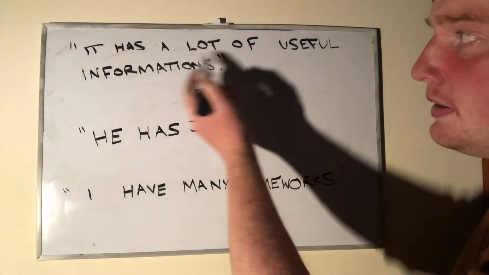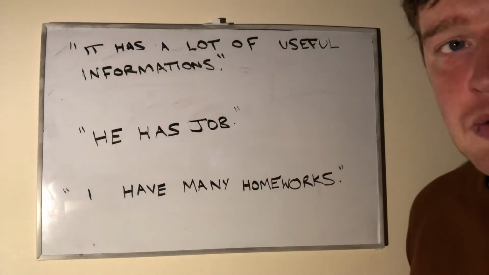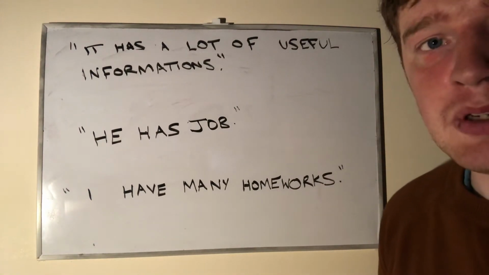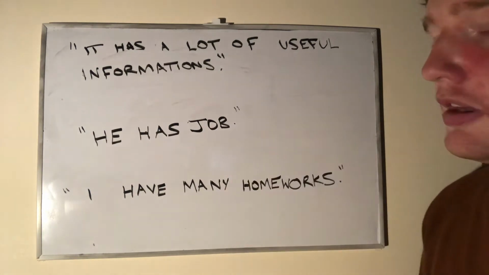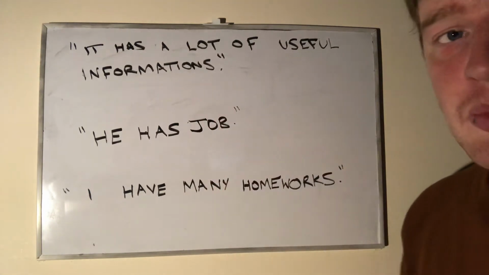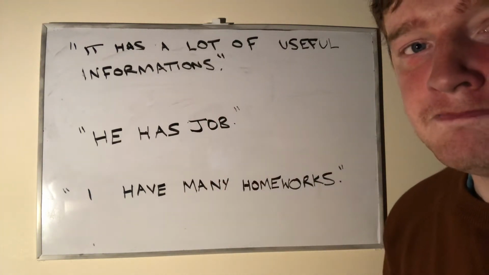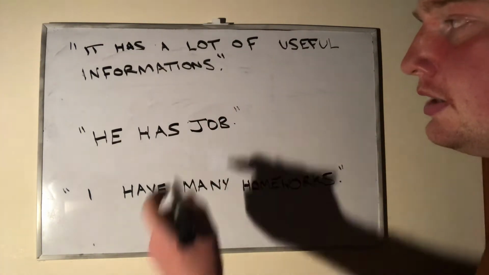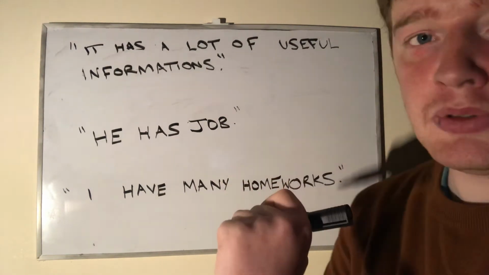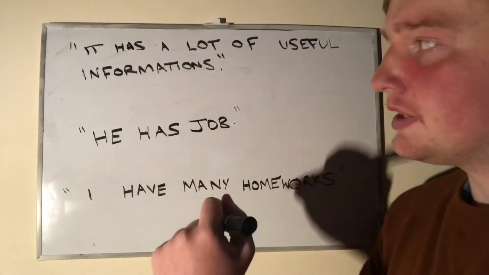Well, the use of the quantifier a lot of could give the impression that we're dealing with the plural. So we might think, well, informations is okay. It's quantified by a lot of, plural form of the noun, no problem. But not quite. The issue is that informations is an uncountable noun, or rather information is an uncountable noun.